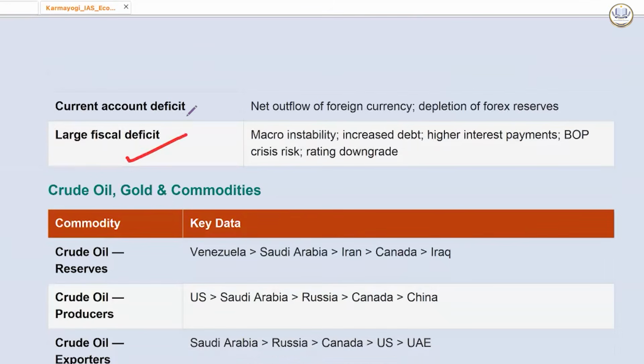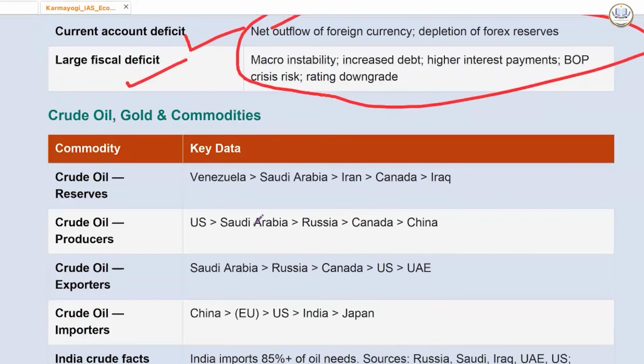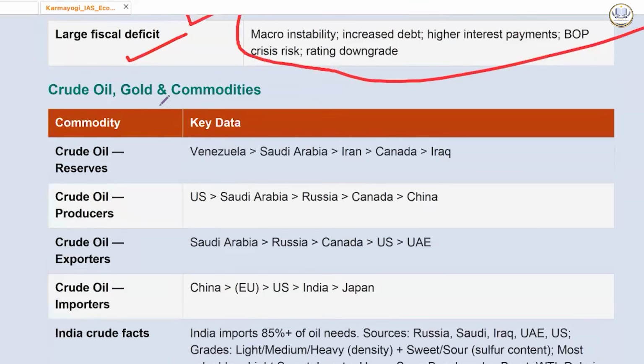Large fiscal deficit and current account deficit, these are not good for macro stability, and foreign exchange reserves etc. also decrease. Now let's see the crude oil reserves पूरे वर्ल्ड में. These are hot points for your prelims.